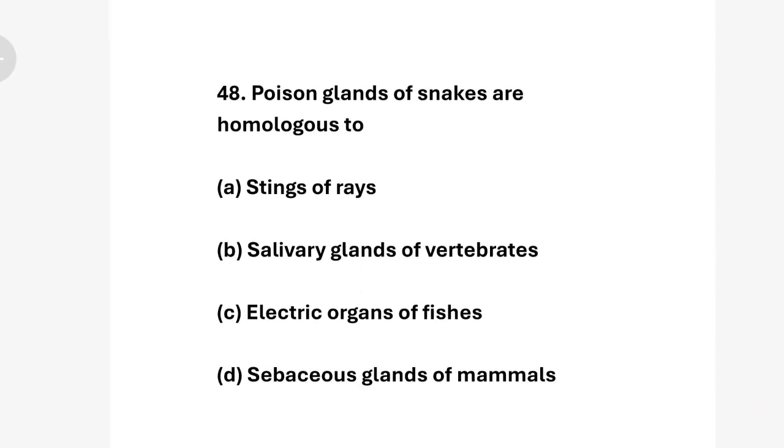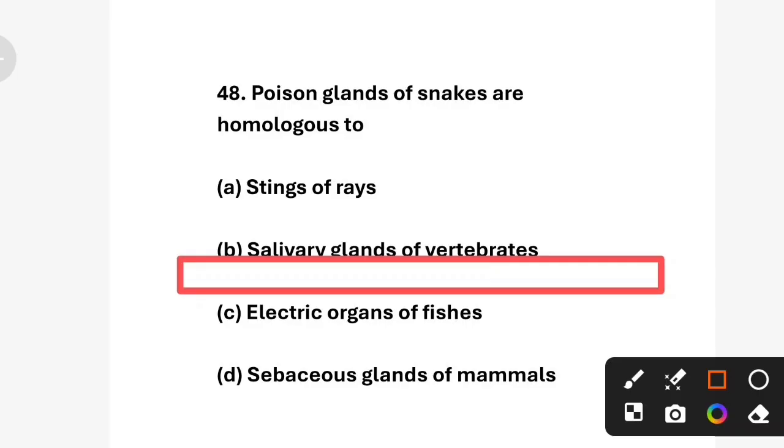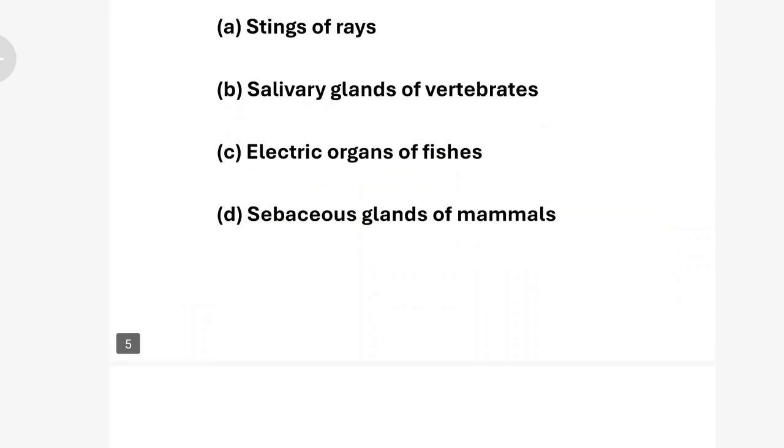Poison glands of snakes are homologous to option A stings of rays, option B salivary glands of vertebrates, option C electric organs of fishes, option D sebaceous glands of mammals. Correct answer is option B, salivary glands of vertebrates. The poison glands of snakes evolved from the salivary glands. In other vertebrates, these glands secrete venom, which is modified saliva containing toxic proteins. Next question.